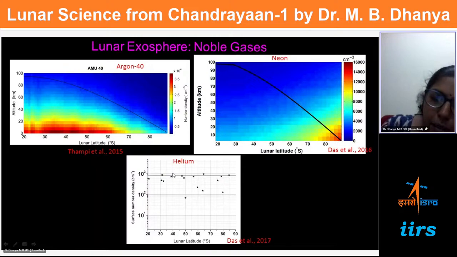And another, the neon density is something like 16,000, and argon is something like 40,000, in terms of number density. And now helium, if you see, the helium signal was very close to the noise level, but the team could dig out this helium signal from the noise, and an upper limit for helium is given.